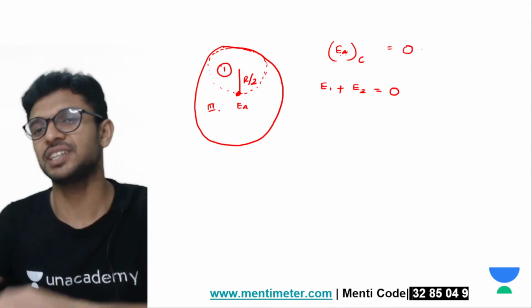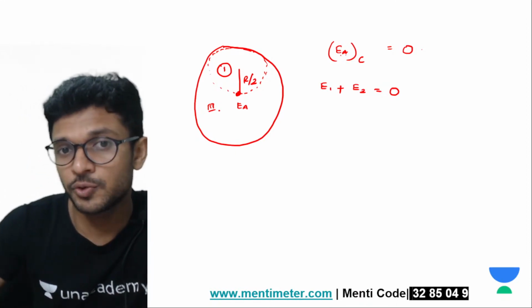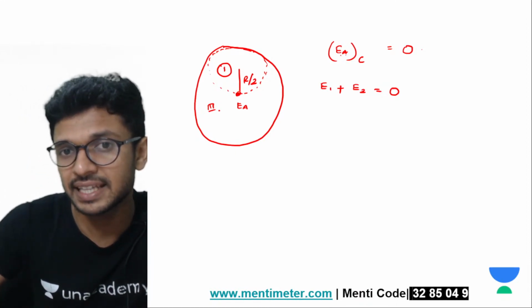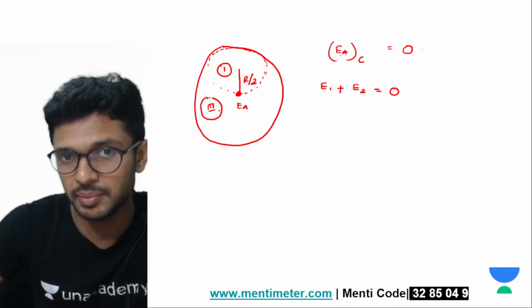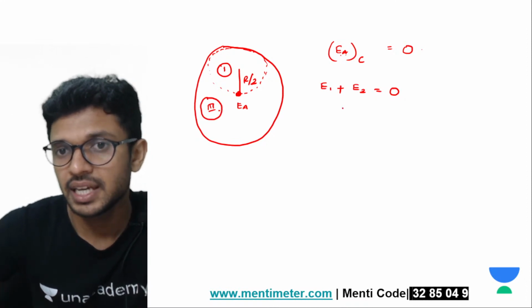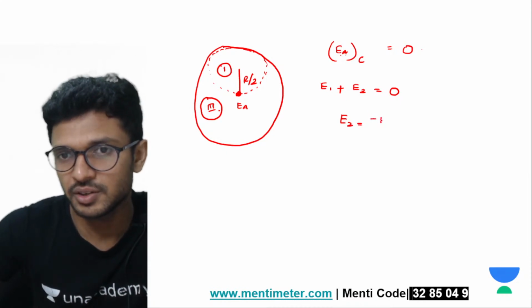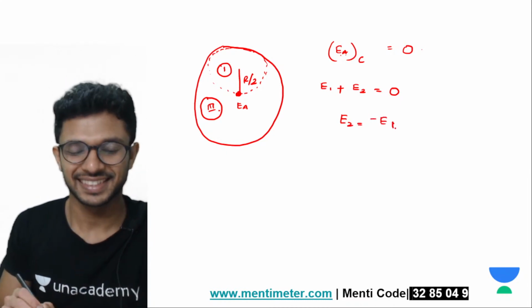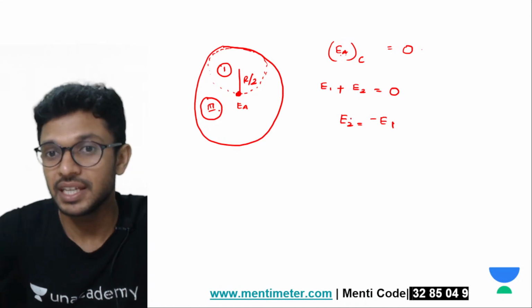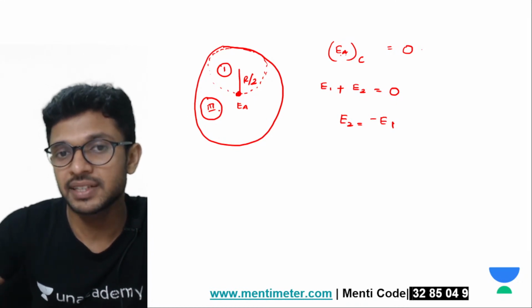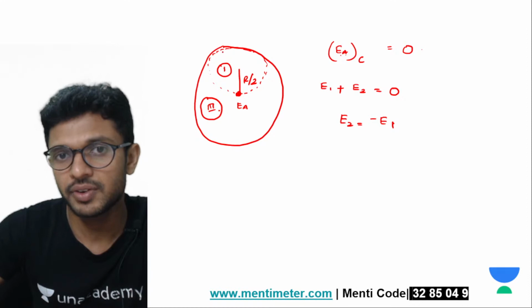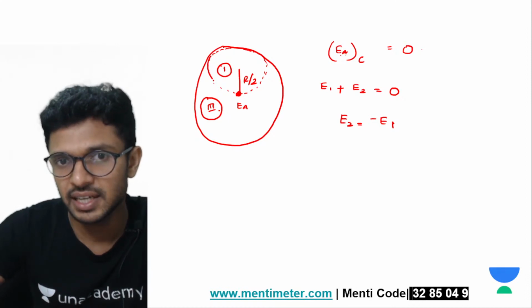Question क्या है? Question is to find out the value of electric field at the point A because of this remaining portion 2. Matlab E2 is the question, isn't it? So E2 is equal to, from here, minus E1. समझ में आ गया? E2, the electric field produced by the second portion, is equal to the negative of the electric field produced by this spherical portion at the point A.